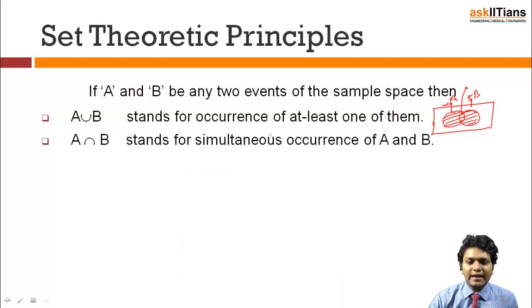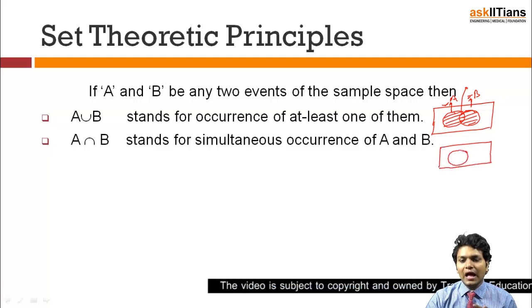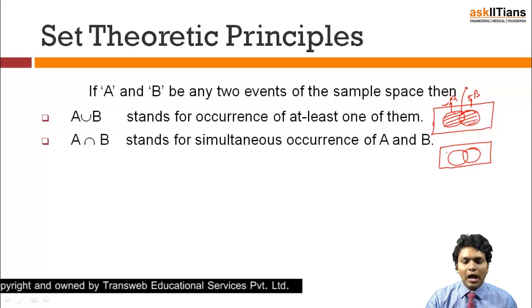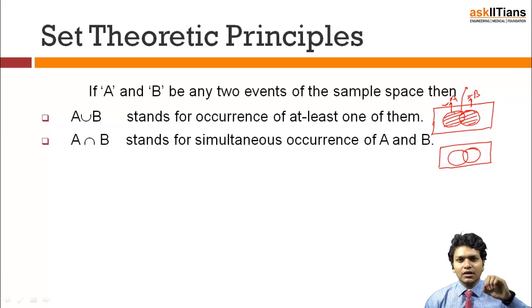Next, A intersection B stands for the simultaneous occurrence of A and B. What does this mean? A intersection B means I need the part of A as well as the part of B. Suppose I say that I'll only go to school if it rains on that day and along with that the temperature is above 12 degrees.